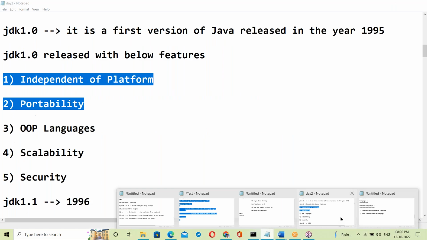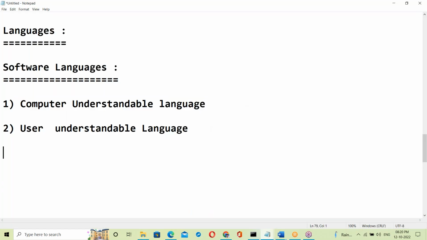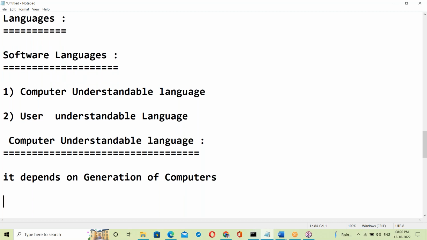What is computer understandable language? You see, it depends on the generation of computers. Binary format, zeros and ones, good. It depends on the generation of computers.